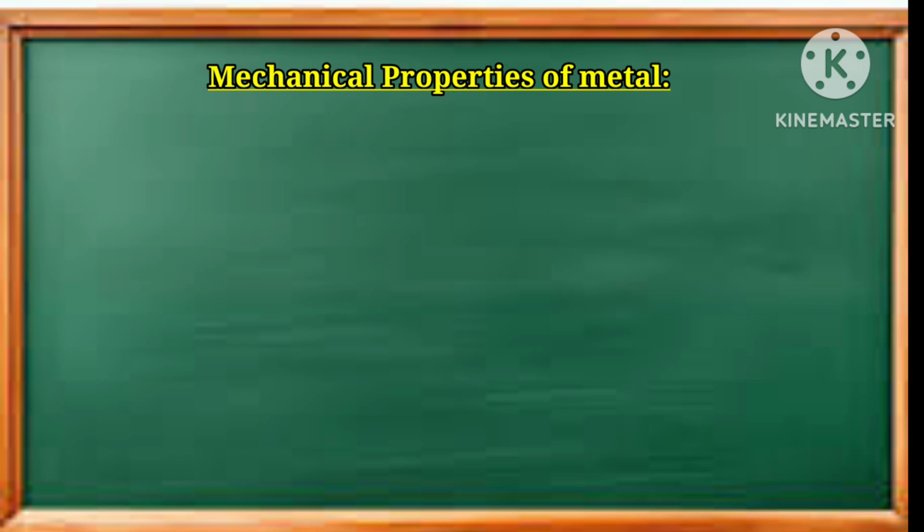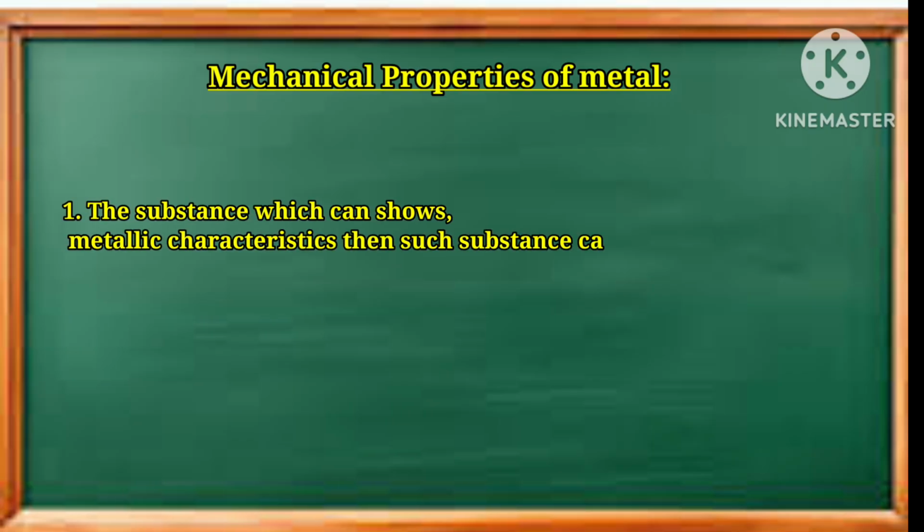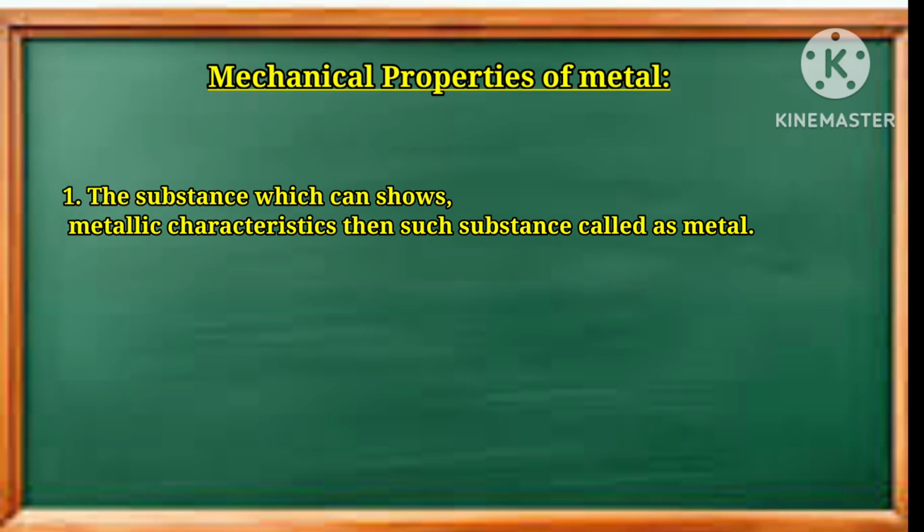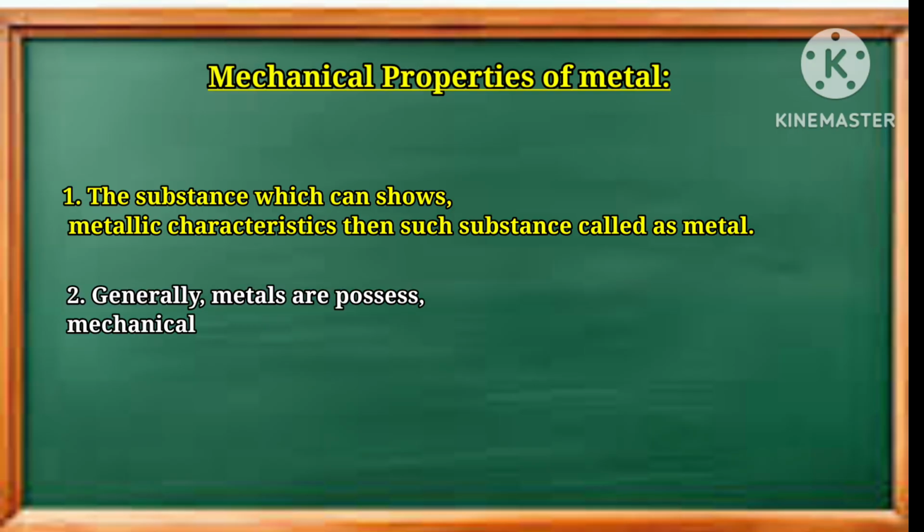Before starting, we must know the definition of the word metal. Metal is any substance which can show metallic properties and characteristics. Such a substance is called a metal. Generally, metal possesses mechanical properties as well as physical properties.